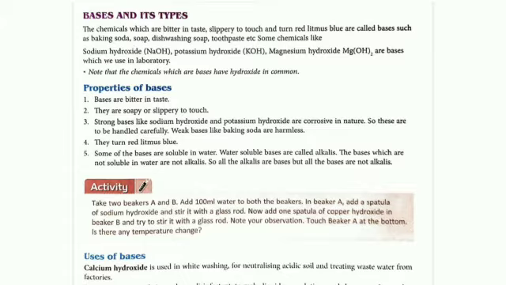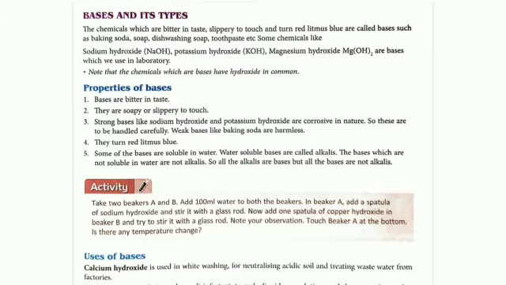Fourth one is BRB. Base turns red litmus blue. And in acid case, ABR. Acid turns blue litmus red, ABR. And in base, BRB. Base turns red litmus blue. Just opposite of acid.